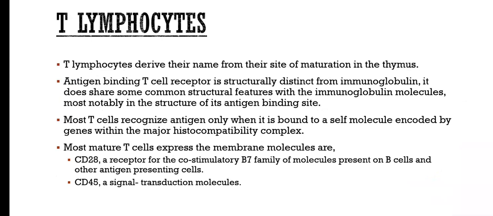T lymphocytes. T lymphocytes derive their name from their site of maturation in the thymus. The antigen binding T cell receptor is structurally distinct from immunoglobulin. It does share some common structural features with the immunoglobulin molecules, most notably in the structure of its antigen binding sites. Most T cells recognize antigen only when it is bound to a self molecule encoded by genes within the major histocompatibility complex. Most mature T cells express the membrane molecules CD28, a receptor for the co-stimulatory B7 family of molecules present on B cells and other antigen presenting cells. CD45 is a signal transduction molecule.